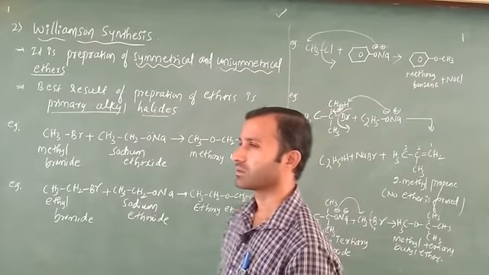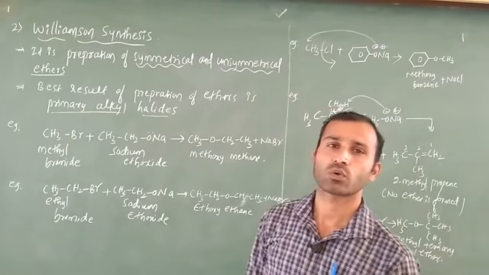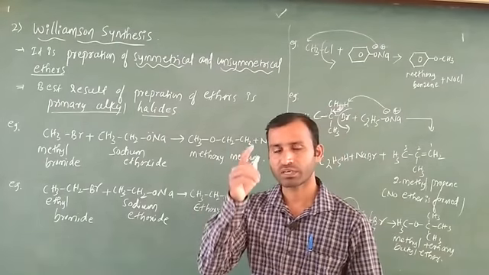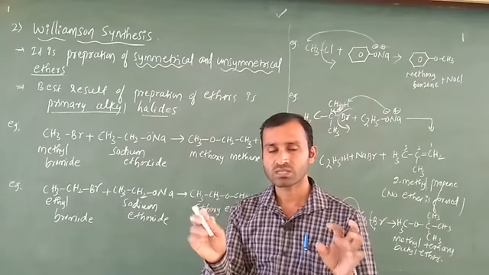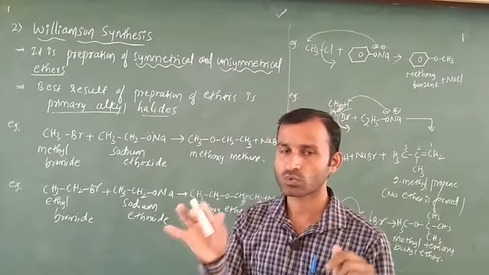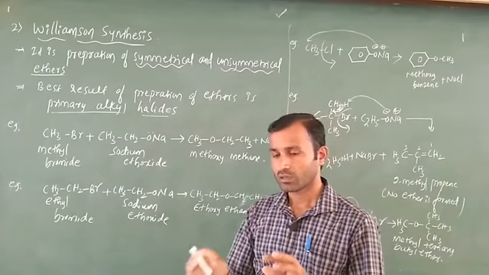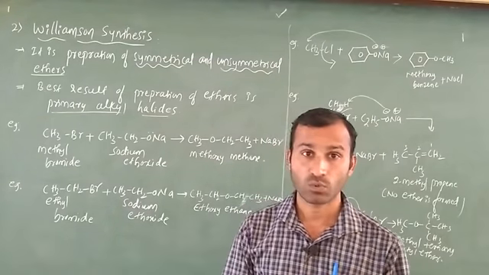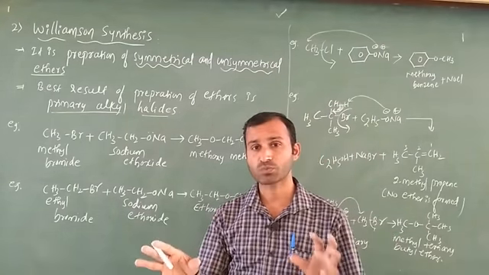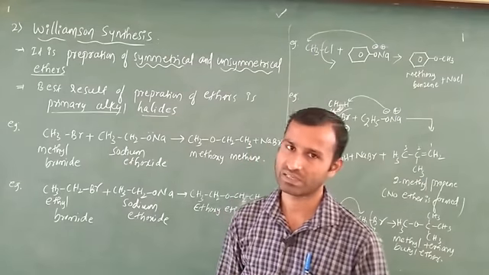Last class I told you, symmetrical means if you put a symmetry on the ethereal oxygen and you get the same groups on both sides, that is called symmetrical. If you put a symmetry on the ethereal oxygen and you do not get the same groups on both sides, that is called unsymmetrical ethers.